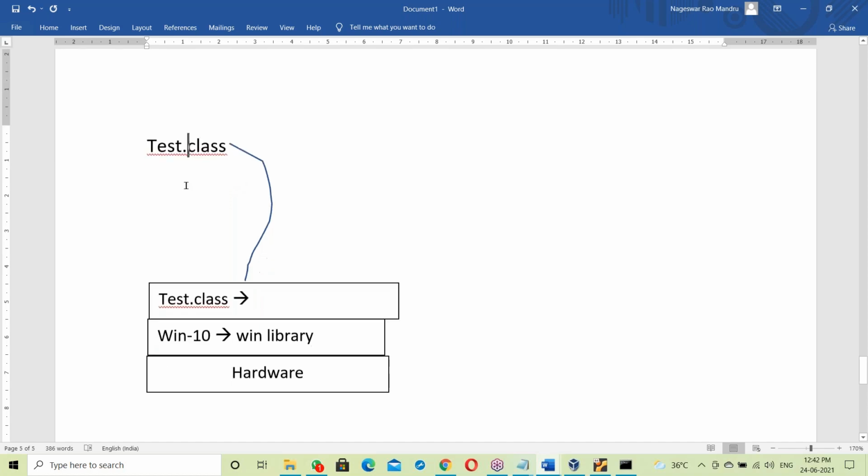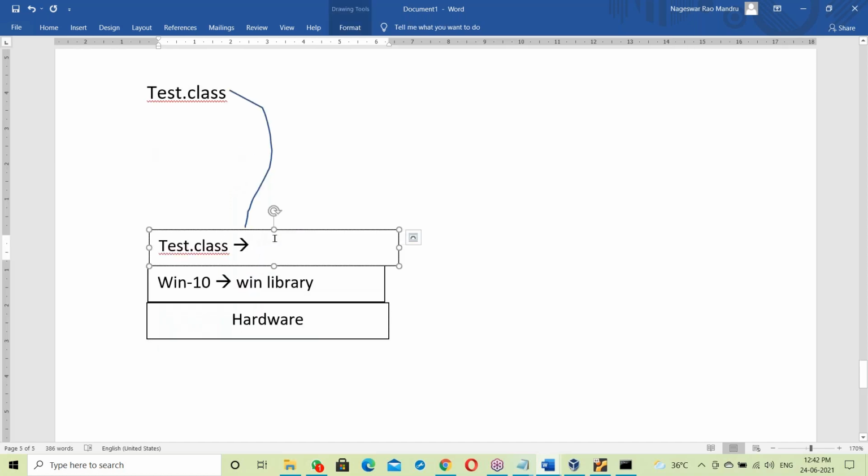Now the .class file is placed on the Windows base, and it should run here. To run it, first of all it has to link with the OS library, then it communicates with hardware. Who will link it?